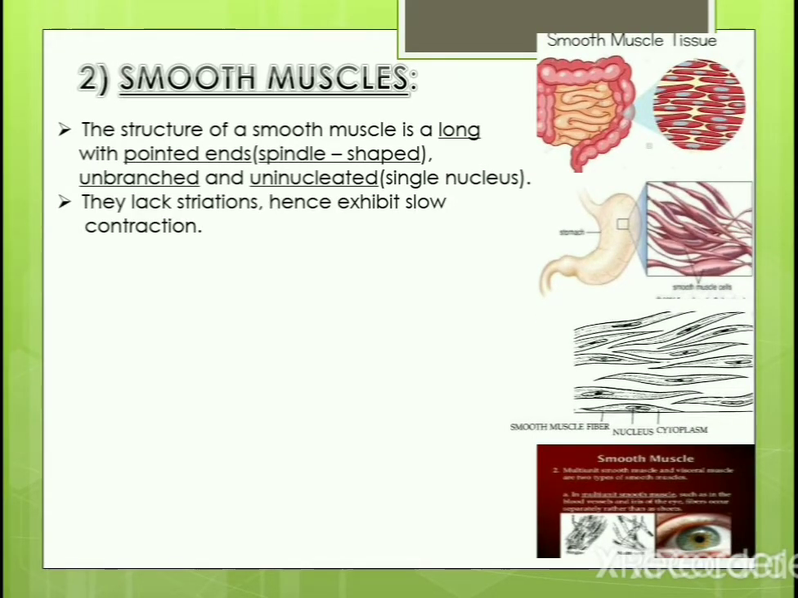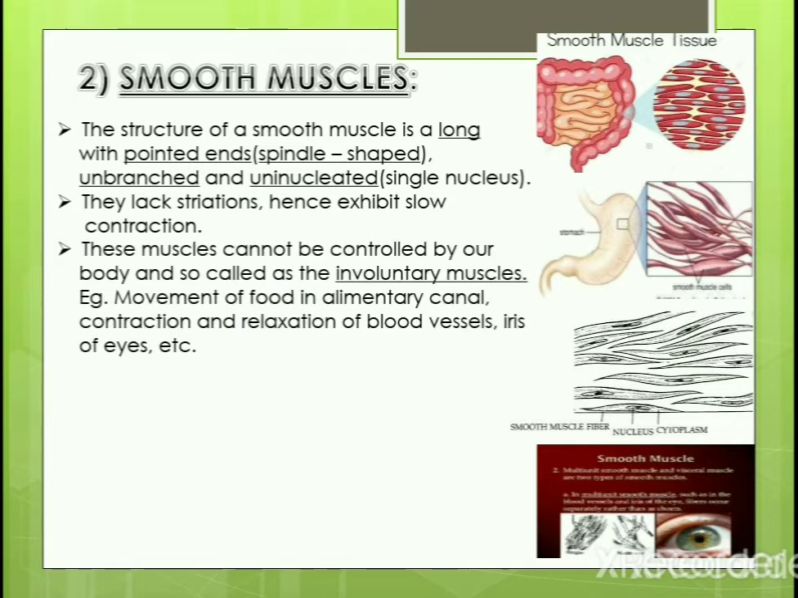They do not have any striations, and so they exhibit slow contraction. These are the muscles which cannot be controlled by a conscious will. So they are called involuntary muscles. Example, movement of food in the alimentary canal, can we control it?